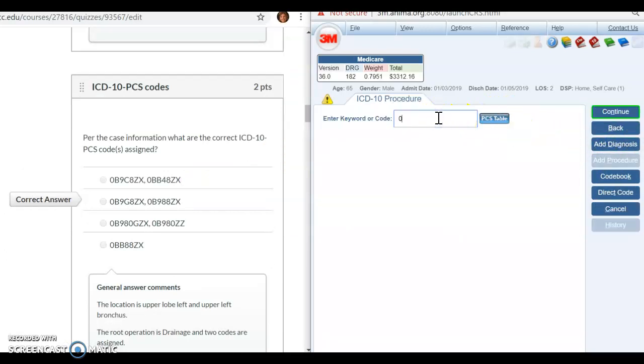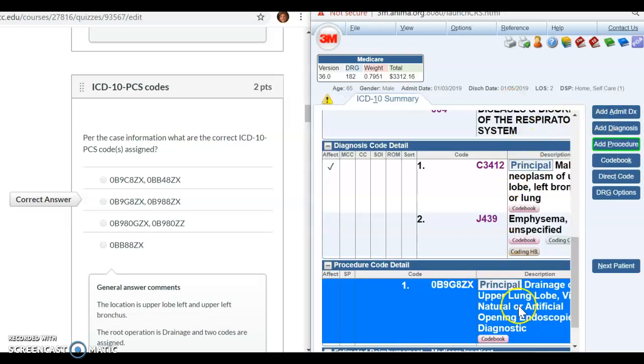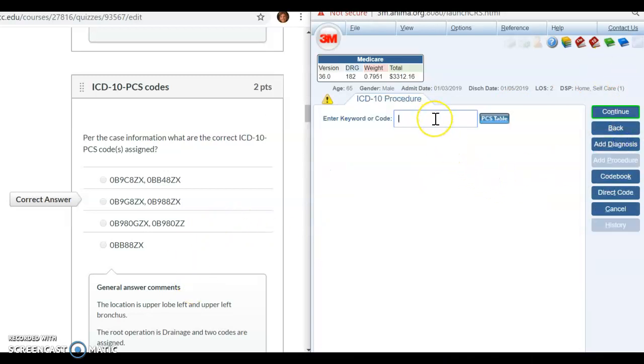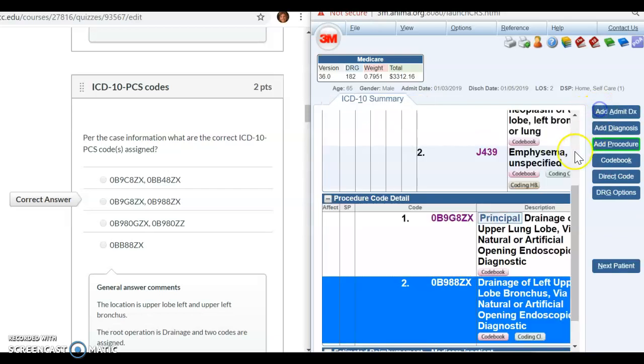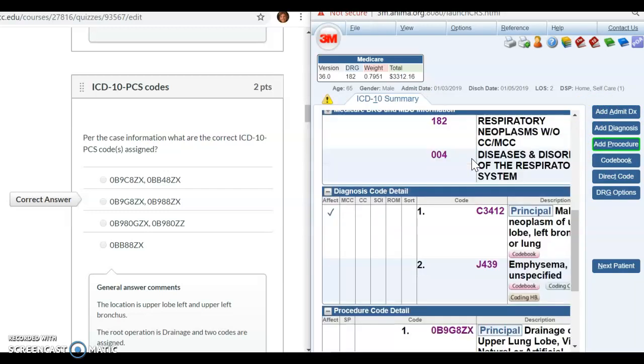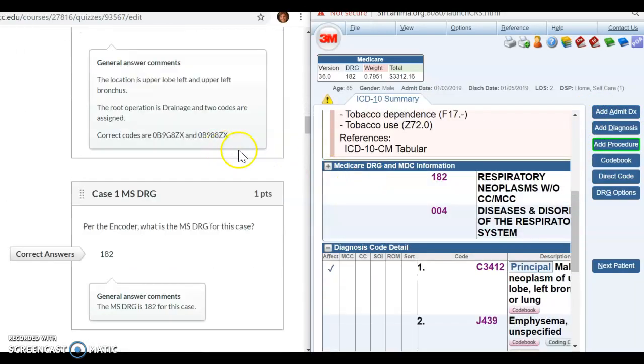Everybody did well on the procedures. We will talk about a couple procedures down here in the assignment. Okay, I got my first one. One thing to remember, for both these procedures, the root is going to be drainage. That's really important to remember. But I didn't see really anybody having issues with the procedures. So with this, we have our procedures now.